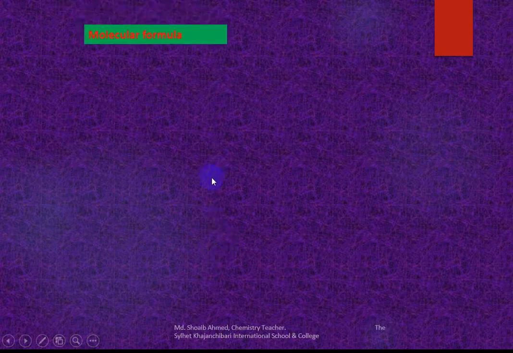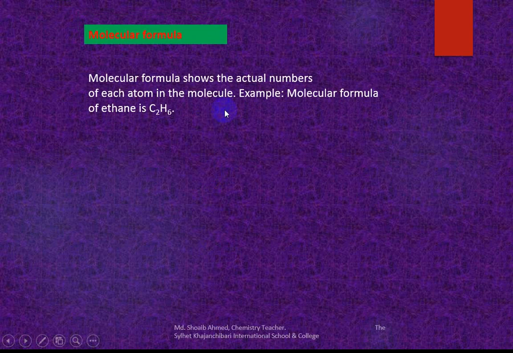Molecular formula. Molecular formula shows the actual number of each atom in the molecule. Molecular formula of ethane is C2H6. The total actual number of all atoms present in a molecule is shown. Ethane contains 2 carbon and 6 hydrogen. The total number of atoms of each element in the molecule is shown in the molecular formula.